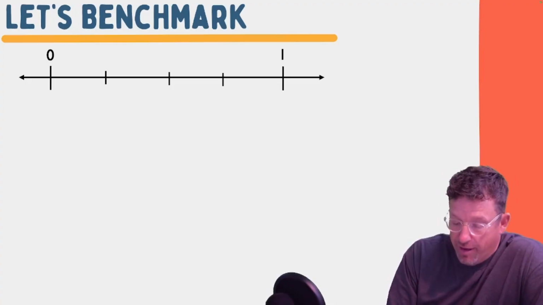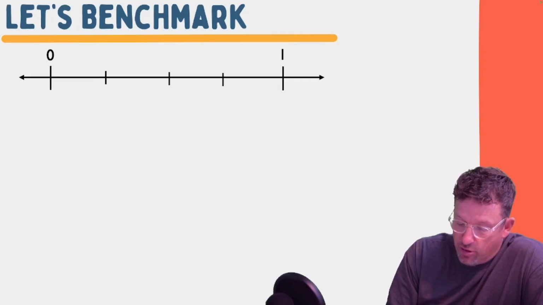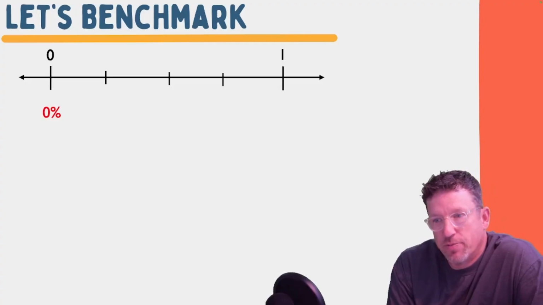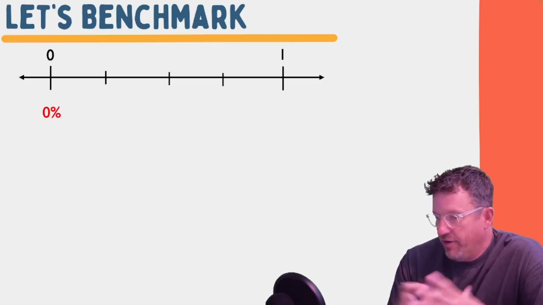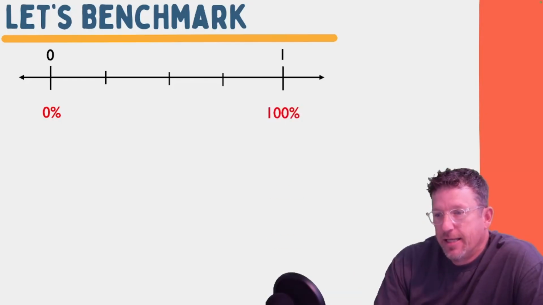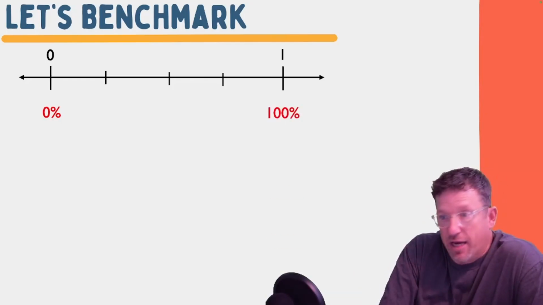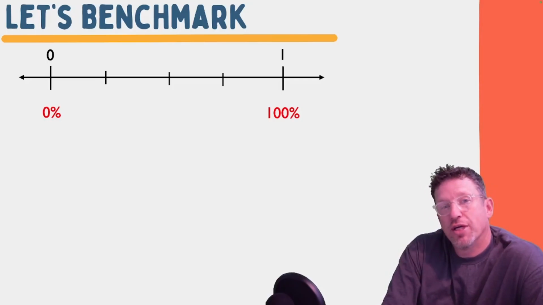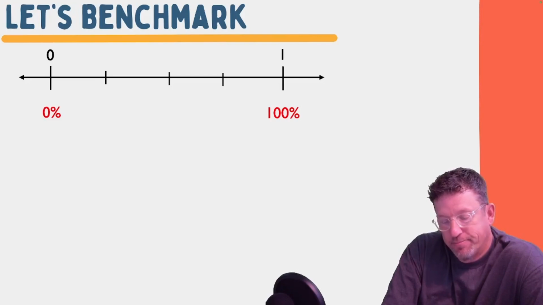Well, now we're going to talk about benchmark percents. So let's look at the most basic benchmark percent, okay? And that would be this one, 0%. What is 0%? That's none. That means out of 100, nothing. The next one is the second easiest one, which means out of the classroom, how many of the people in the classroom are humans? Well, you can say all of them. So 100% of my classroom is humans. Now I would kind of argue with that a little bit, but that's okay. For this sake, let's just act like you guys all are humans.